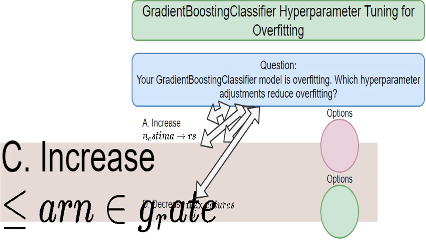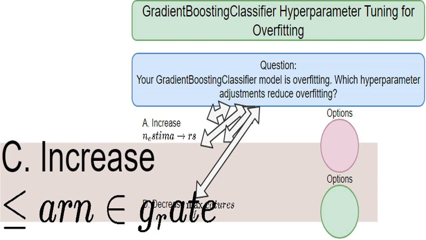Deeper trees are more complex, meaning they're more likely to overfit your training data. They'll learn the noise in your data instead of the important patterns. That's not what we want. We need a model that generalizes well, not one that's just good at memorizing the training set. I see this option too, and, again, it's a bad idea.